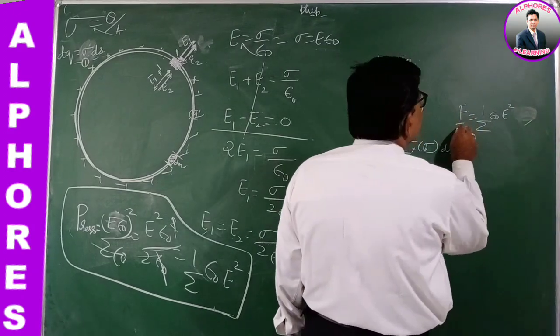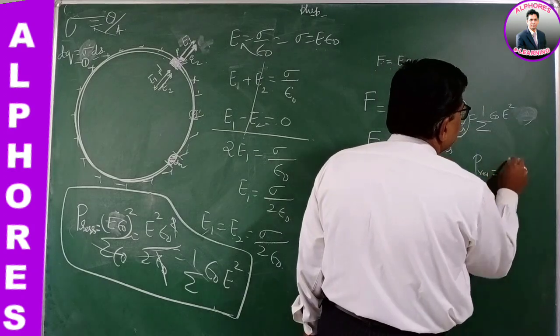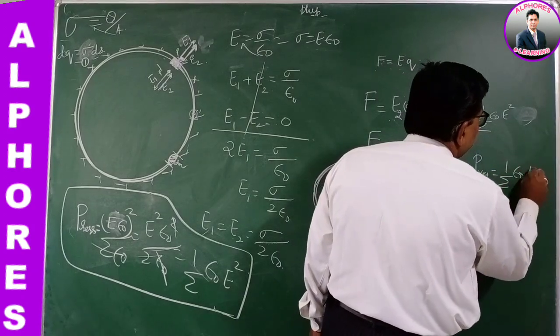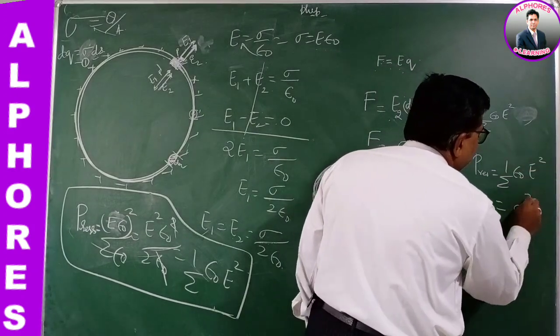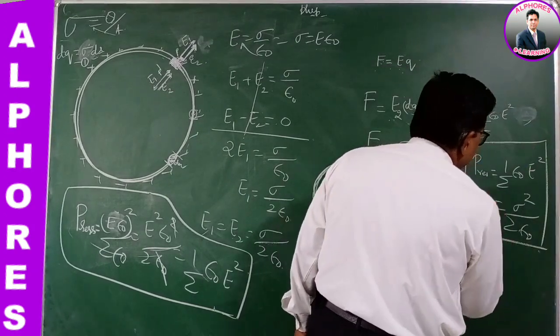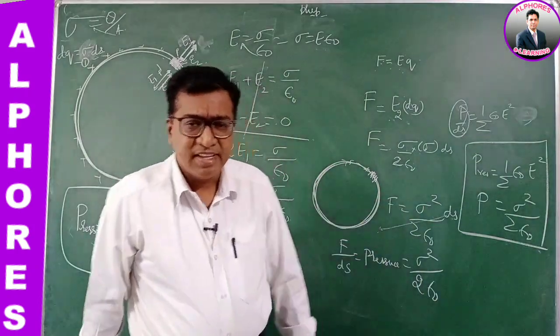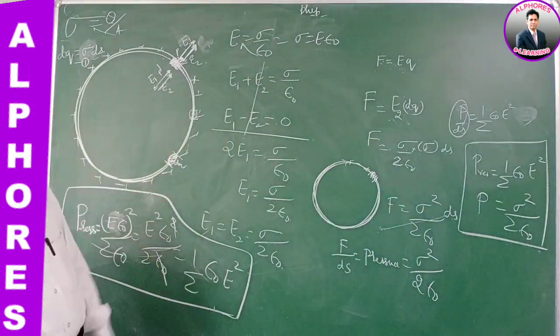If I take the ds to this side, then this is the electrostatic pressure, half epsilon naught E square, or sigma square by 2 epsilon naught. A very important formula: the electrostatic pressure experienced by any area element on a charged metal conductor.